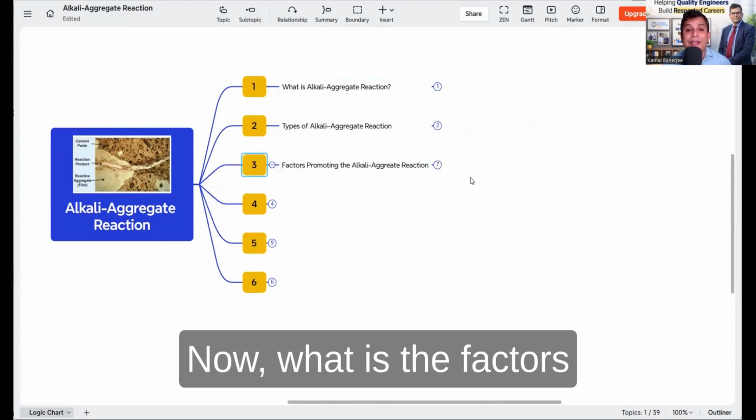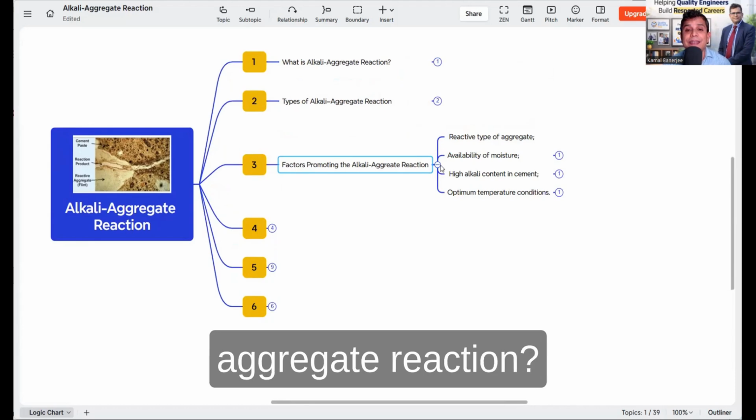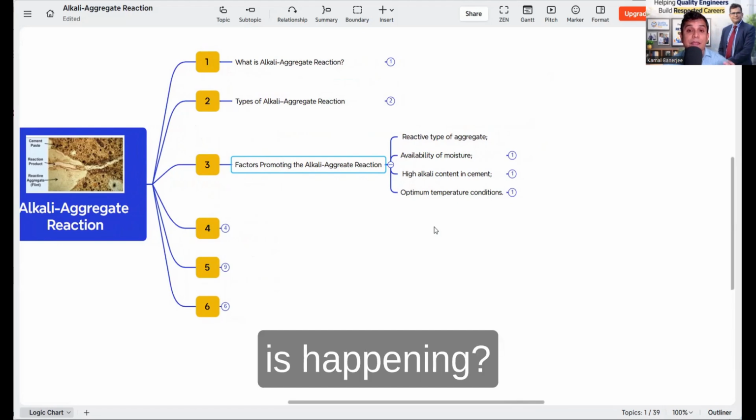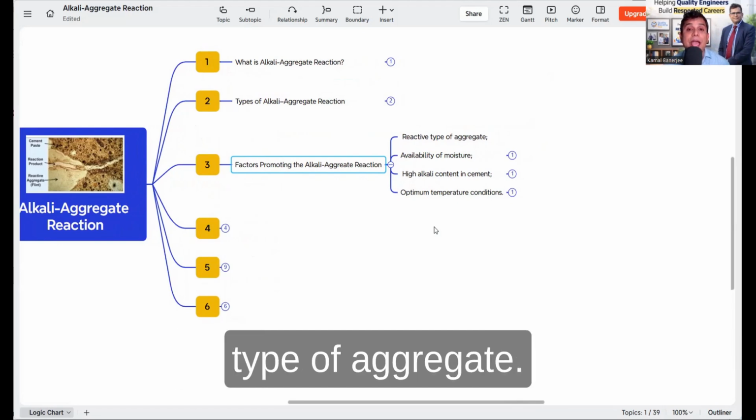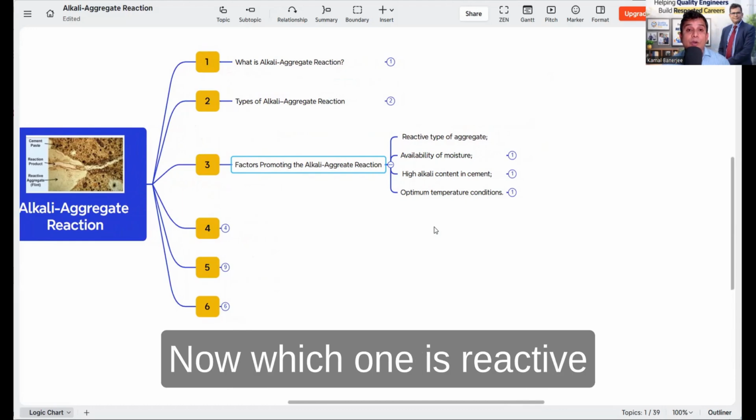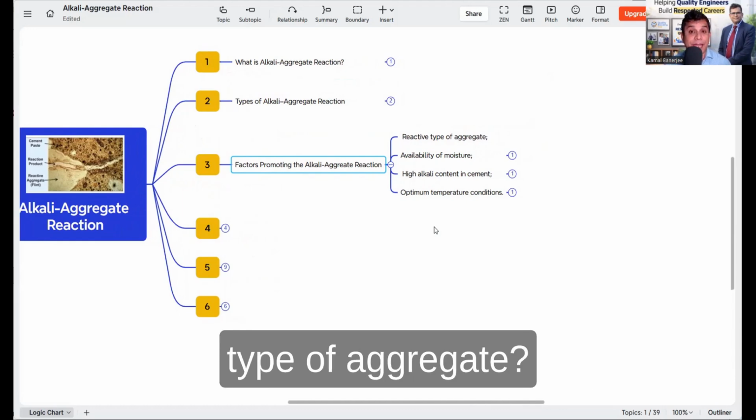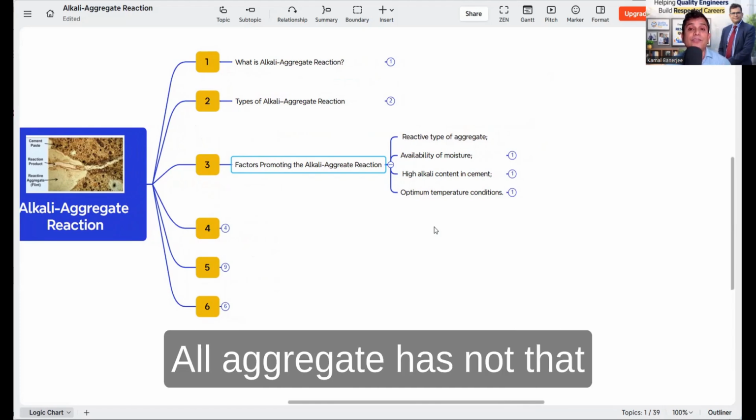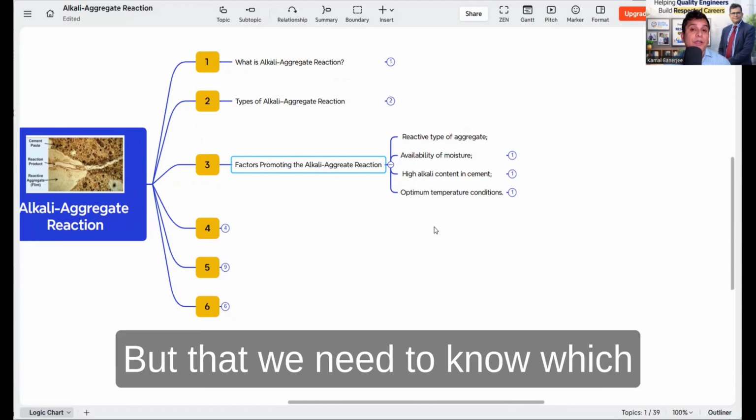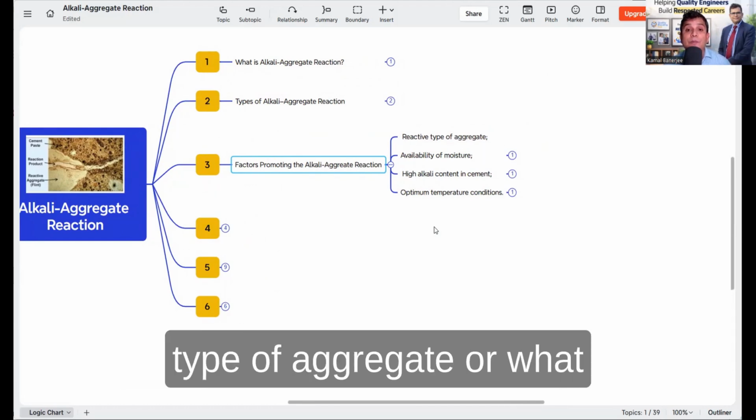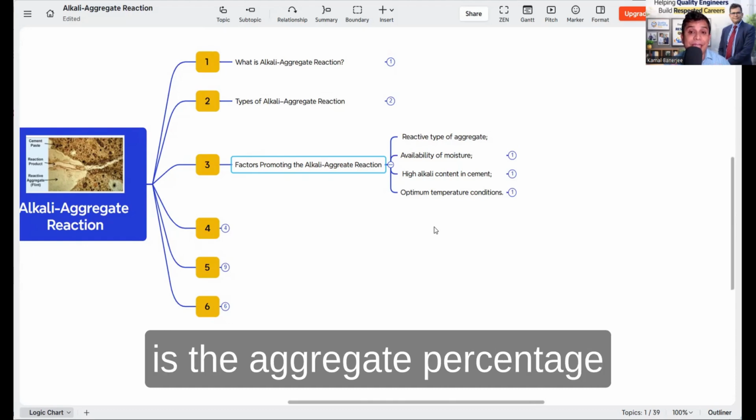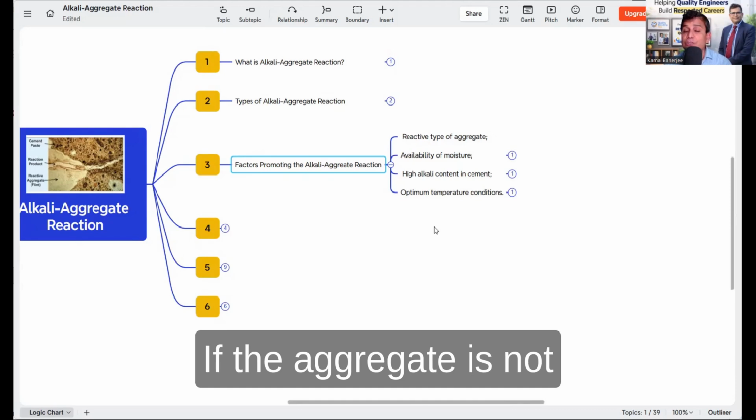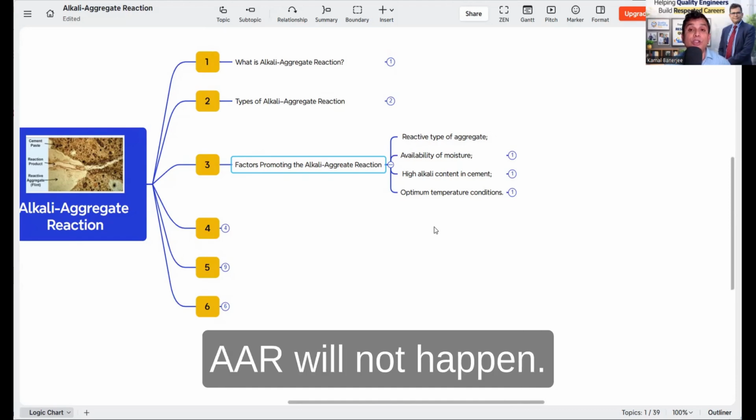Now, what are the factors promoting the alkali aggregate reaction? Why is this reaction happening? The first thing is a reactive type of aggregate. We want to know which aggregate is reactive, because not all aggregate has reactive silica present. We need to know which type of aggregate it is, what the aggregate percentage is, and whether it is a reactive type. If the aggregate is not reactive, this AAR will not happen.